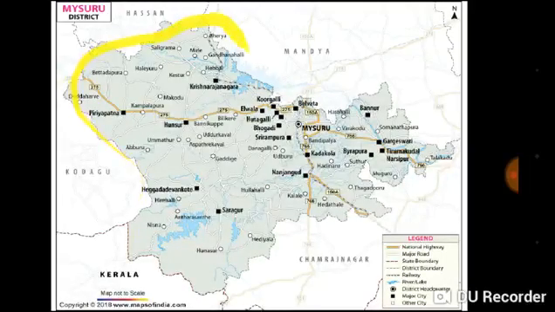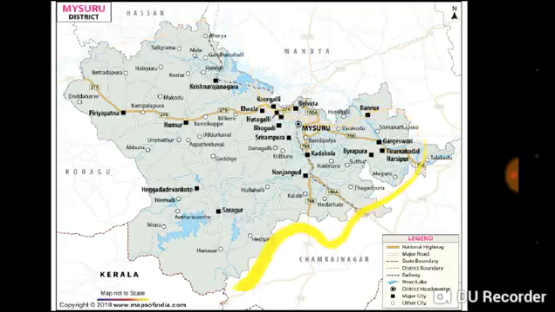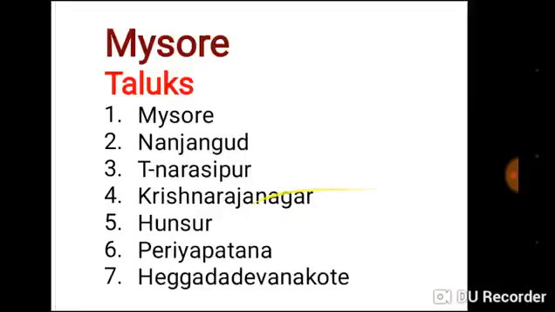Here is the area of Mysore district. In Mysore district there are 7 taluks. First one is Mysore, Nanjangud, T. Narasipur, Krishnarajanagara, Hunsur, Periyapatna, Heggadadevanakote.